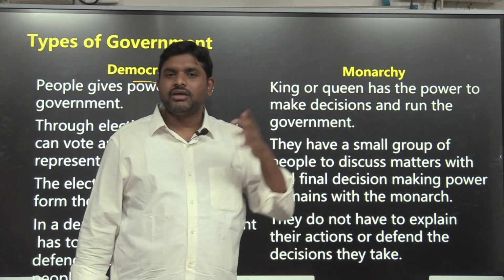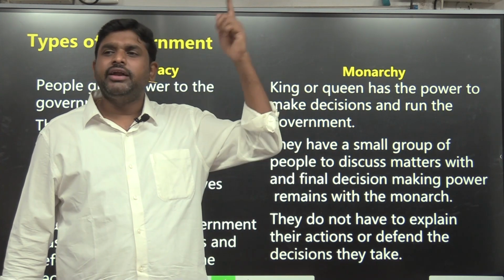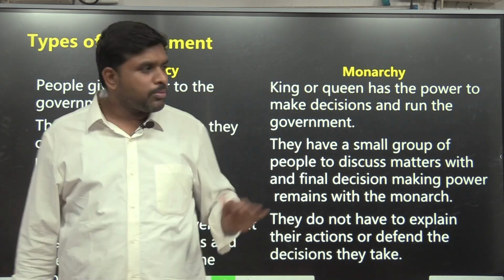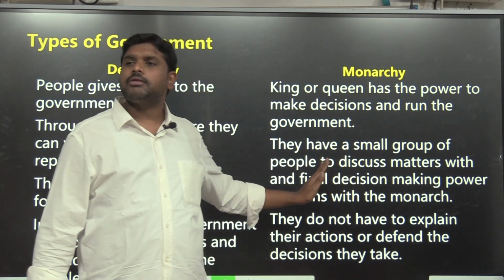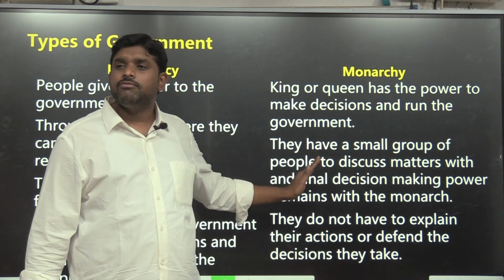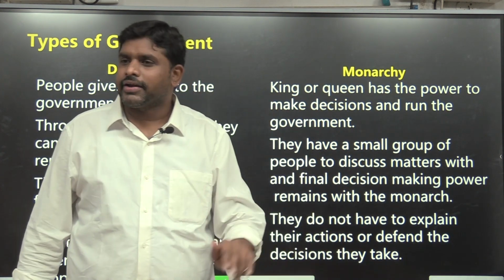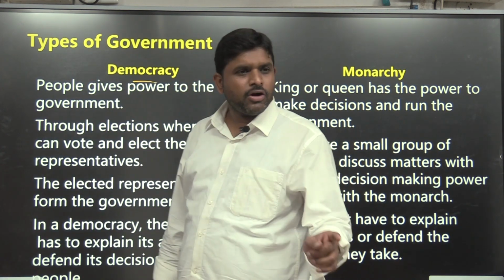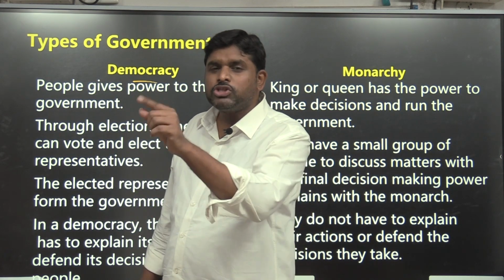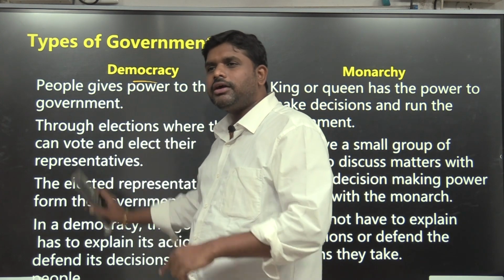If my birth happened to this father, then I will become the ruler. If my birth happened in this blood, in this family, then I will be the ruler. So monarchy is run by the family, by the individual, by the blood. It is hereditary. Democracy is by the people. People are deciding who is going to rule them, who is going to be the executive, who is going to be the government. That is called democracy.